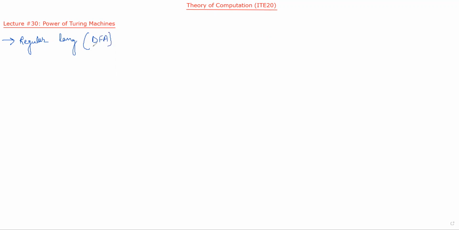Regular languages are as powerful as computers with finite memory. We have already discussed this.